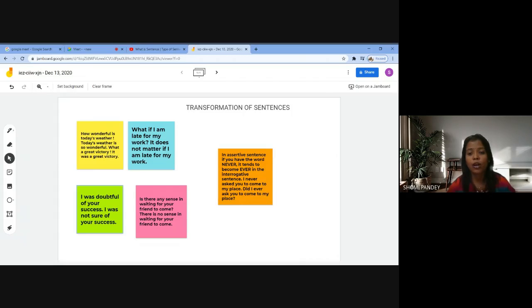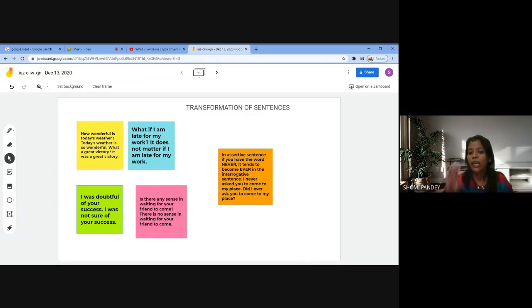Let me give an example. Like, I never asked you to come to my place. Maybe I had a skirmish with my friend, and then that friend drops in at my place without even calling me up, so that I'm not prepared for him or her to drop in. So I would say, did I ever ask you to come to my place? Isn't it? Don't we use that quite often? So that is how you will take care of the word never.